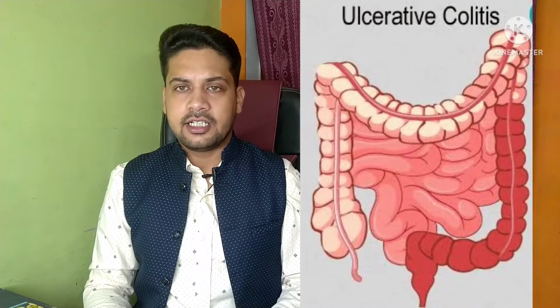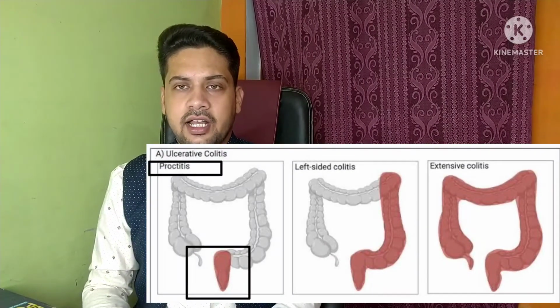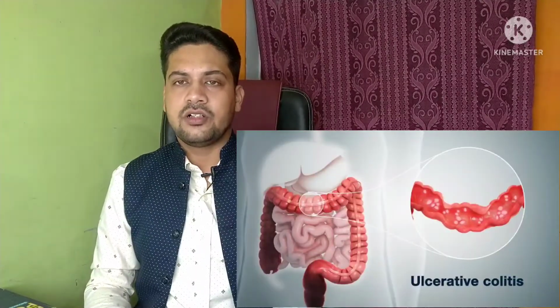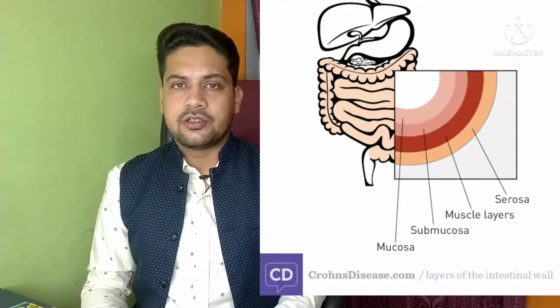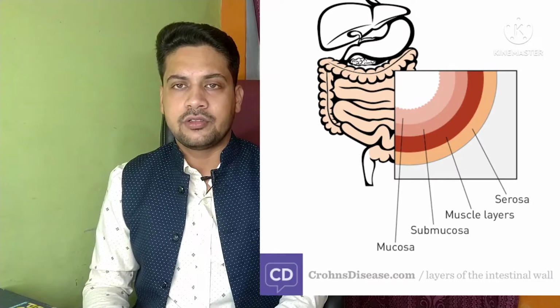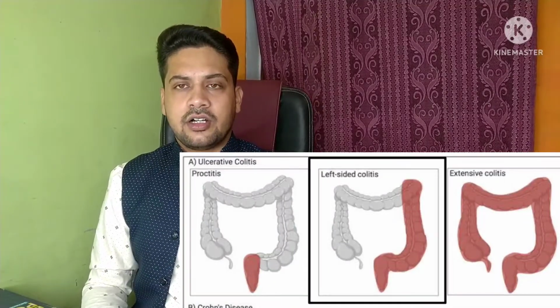In ulcerative colitis, ulceration in the rectum area is called proctitis. In the rectum area it causes inflammation. The ulceration forms in the inner two layers involved during the infection of ulcerative colitis, that is mucosa and submucosa. During defecation, blood-mixed stool is passed. There is itching in the rectum area, and severe abdominal pain, depending on mild, moderate and severe states. If it is mild or moderate, it can be easily treated, but the severe state is difficult and hardly managed. If the ulceration involves the rectum and sigmoid area, it is called proctosigmoiditis.